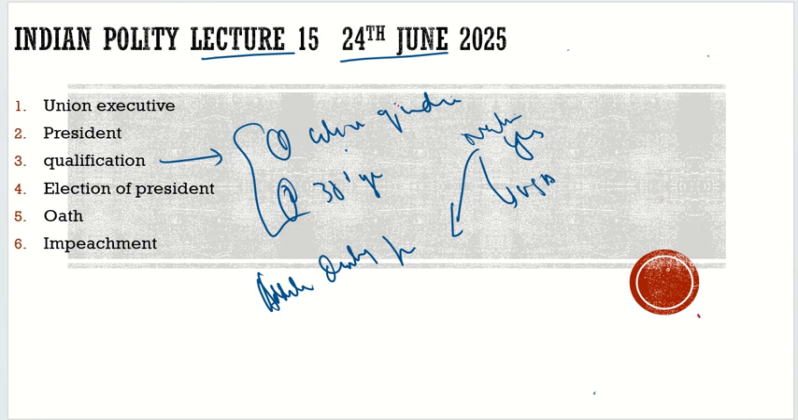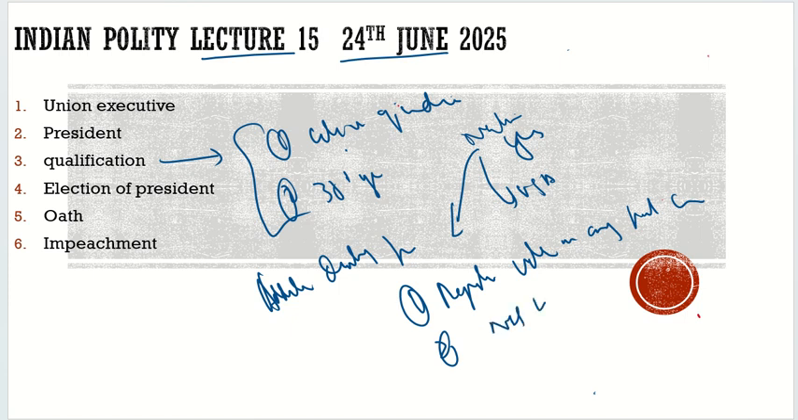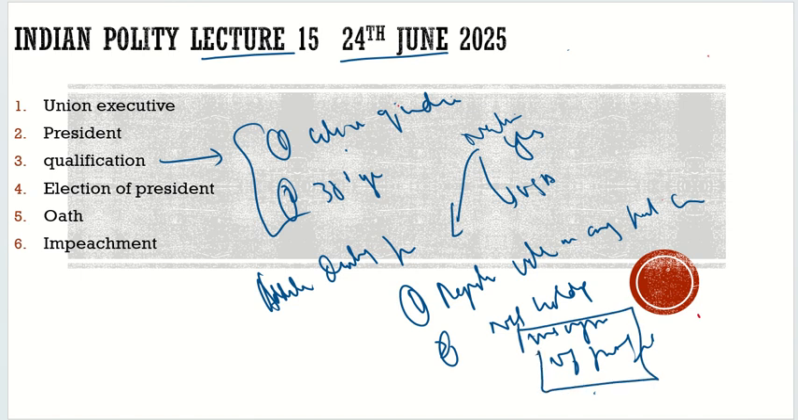First, he should be a registered voter in any particular constituency. This should be the criteria. And second, he is not holding the office of profit. So this office of profit, if you remember, if you are very much concentrated in my class, you would know that it is the second time we are discussing this office of profit. But just remember, we will discuss it in detail when we discuss the parliament. So this is the qualification.